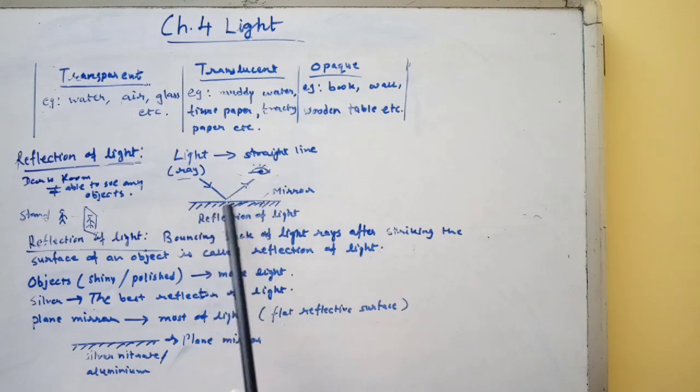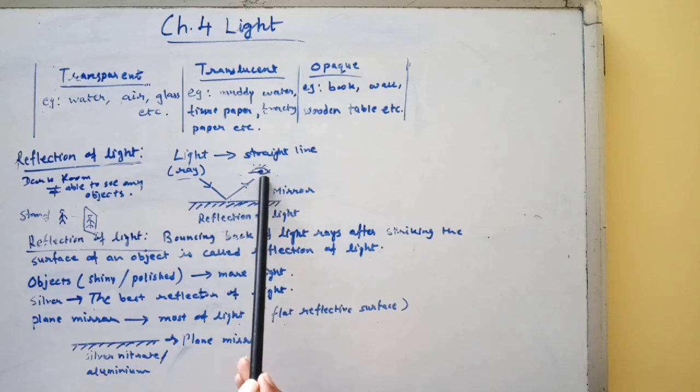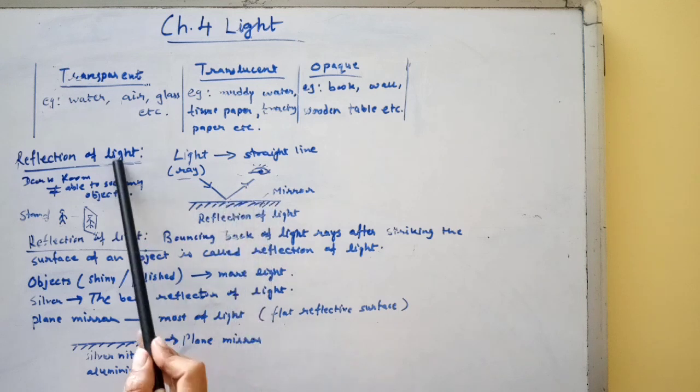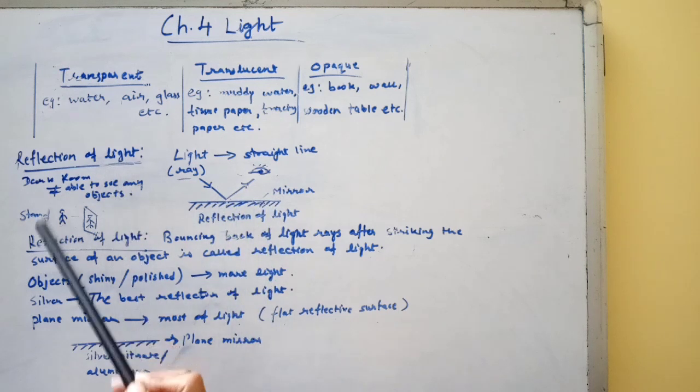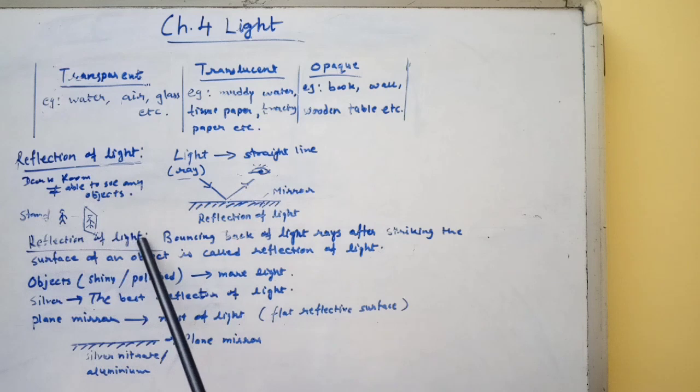This bouncing back of light rays after striking the reflecting surface of an object is called reflection of light. So we define reflection of light as the bouncing back of light rays after striking the surface of an object.